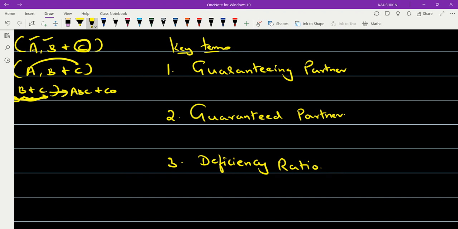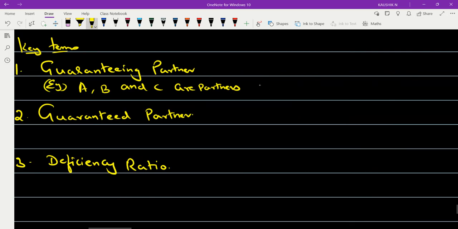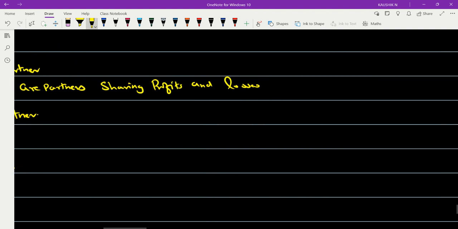Now let us try to understand what a guaranteeing partner is. For example, A, B, and C are partners sharing profits and losses equally.